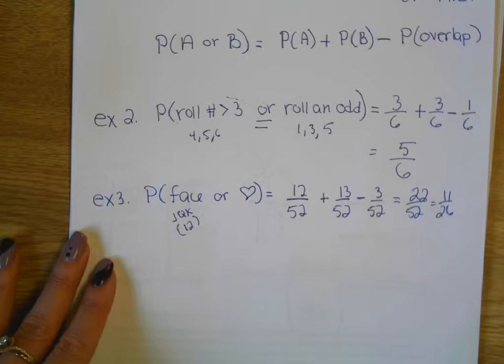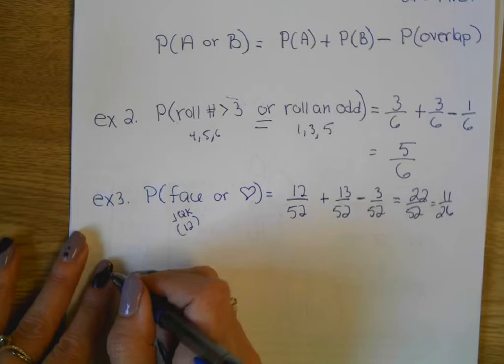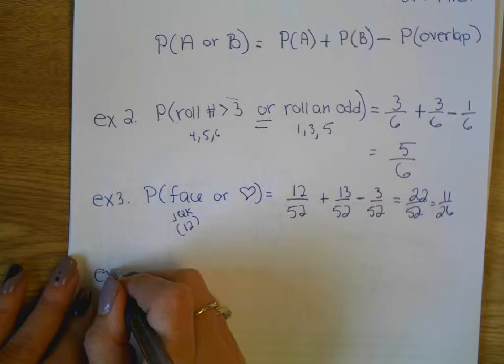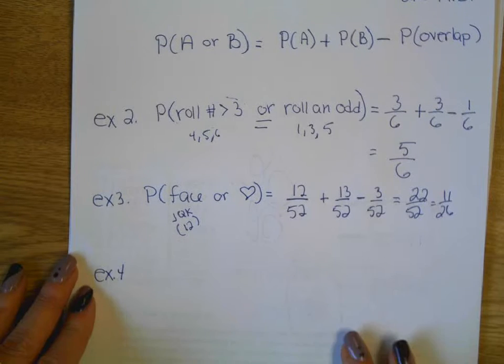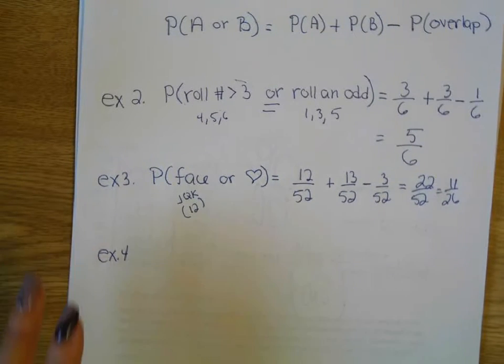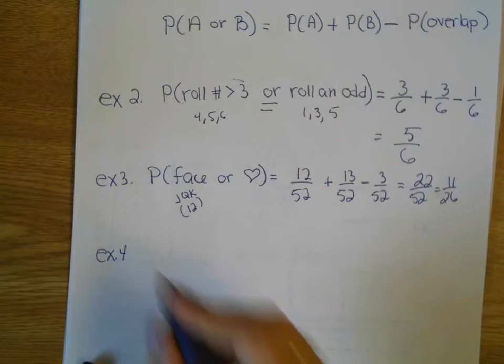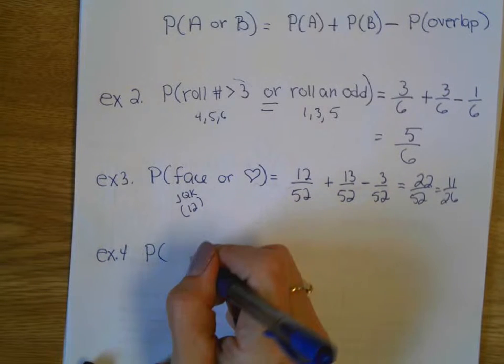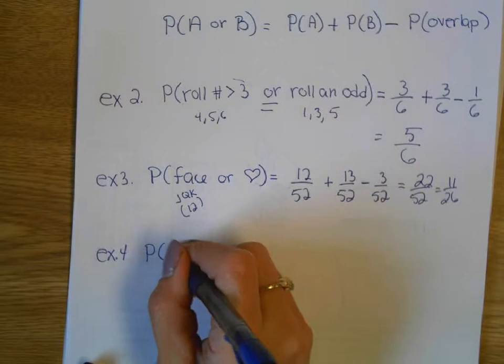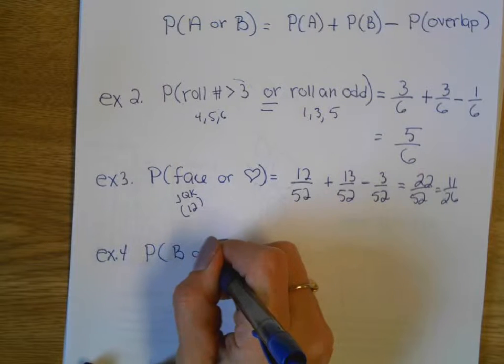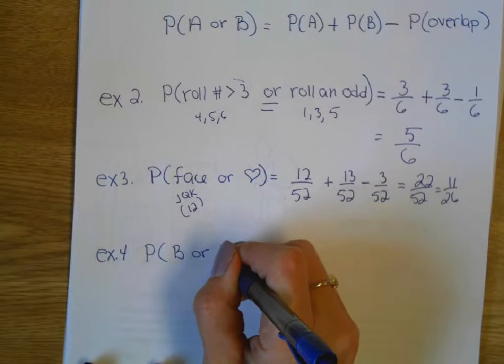Let's see. B or AB. Okay, this must need the table in the book. Okay, number 4, we have to have the information from the book. We're going to be looking at blood types. We're going to be randomly picking a person and asking for the probability that your person has type B blood or type AB blood.